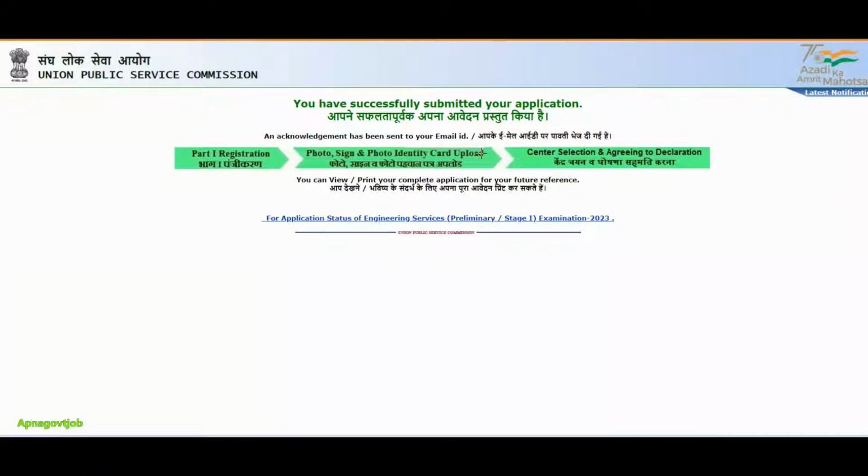Now if you have any query or doubt while filling the application, you can comment down below. Carefully fill the application. It is a little lengthy process because this is a very important form, but still you can fill this form slowly. If you have any query or doubt, just comment down below, and all the best for your engineering services examination, those who will appear for this exam.